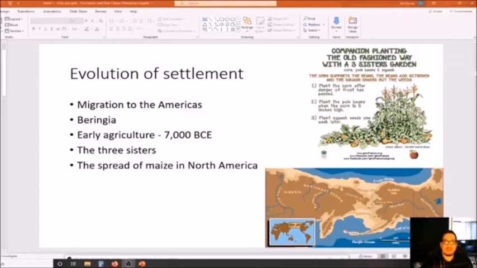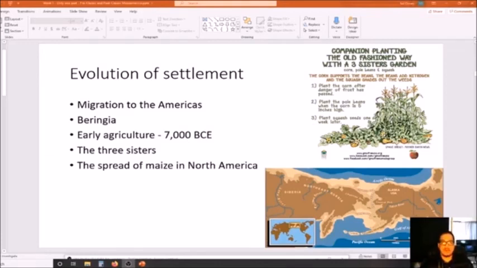You're also going to see corn making its way through trade up into the Midwest and eventually into the East as well, especially the Northeast. And so in many parts of North America, corn is going to be grown, but it starts off in Mesoamerica. Okay, Middle America, the area of what we call modern-day Mexico and Central America. That's Mesoamerica, right? And so corn is going to make its way and spread throughout North America.